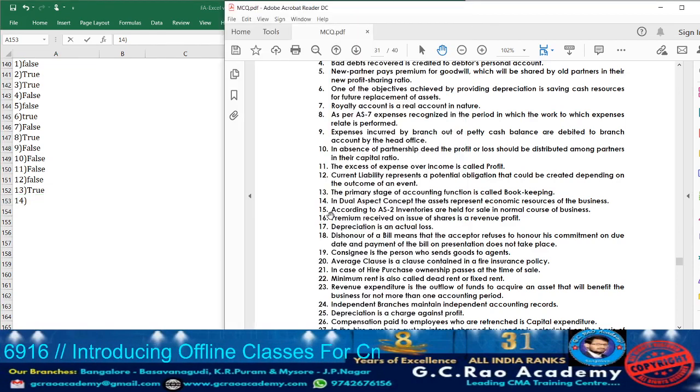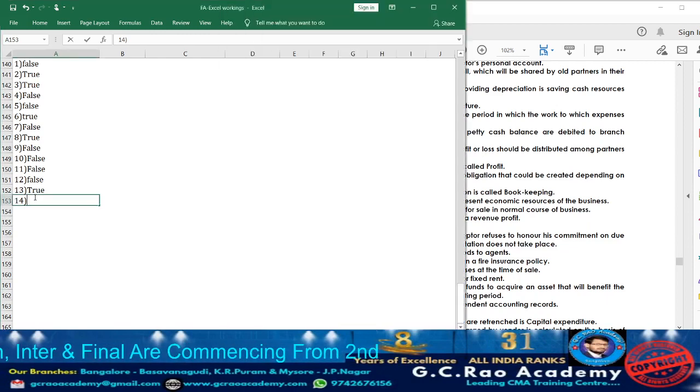Now moving on to question 14. What are they telling? In dual aspect concept, the assets represent economic resources of the business. Yes, it is true. What are assets? Assets are the resources which will be held by the particular organization, which are going to generate the revenue to the organization and also which helps the organization in earning profits. Those we are going to call as assets. So accordingly, point 14 is true. Take down point 14 is true.